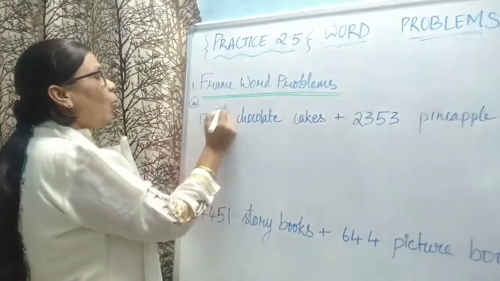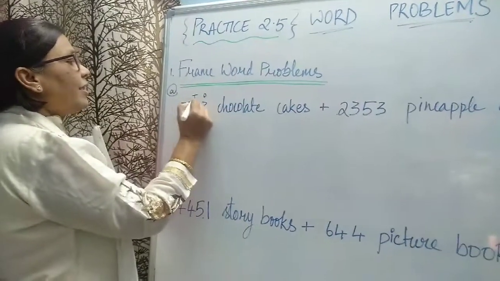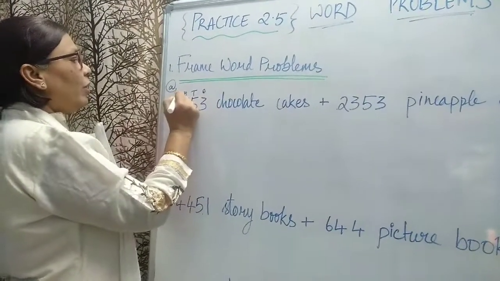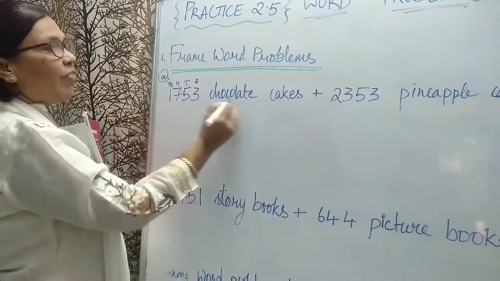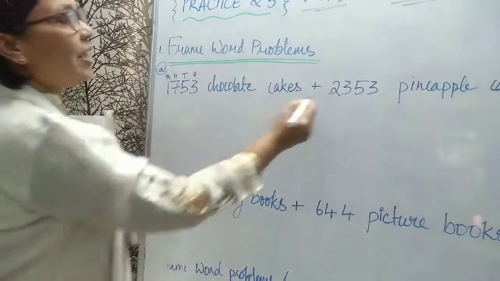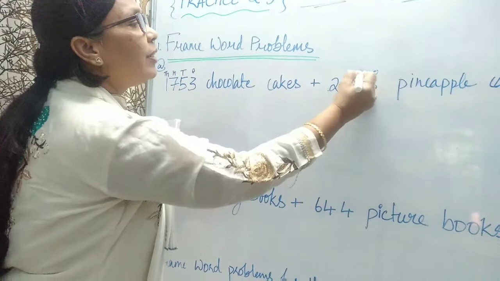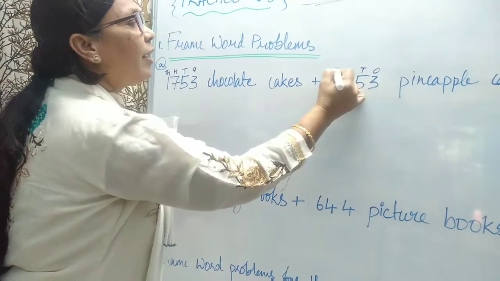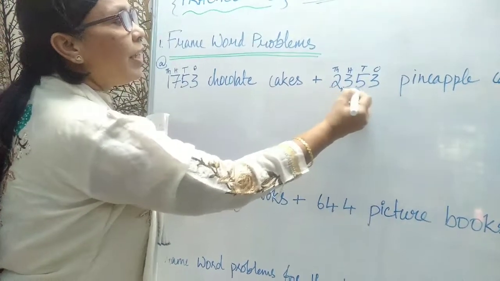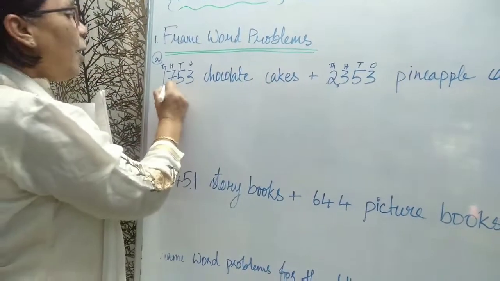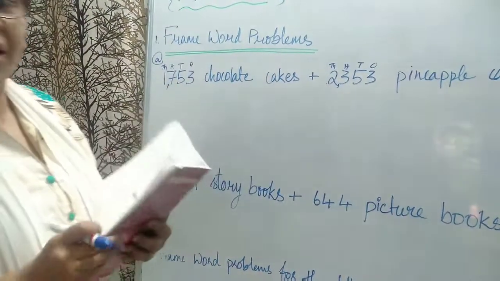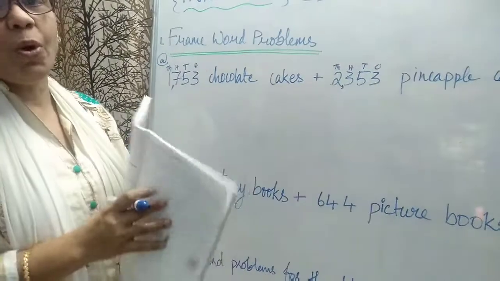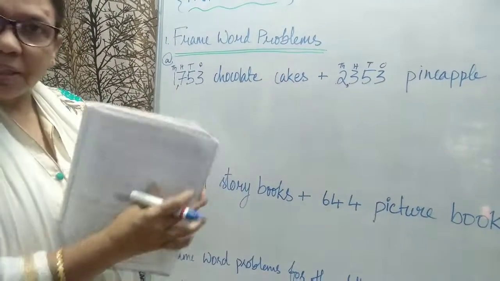Now, let's write the number. Ones, tens, hundred, thousand. 1753 chocolate cakes. 2353 pineapple cakes. They will give this much only. We have to frame the word problem.